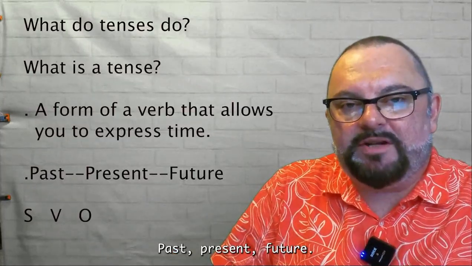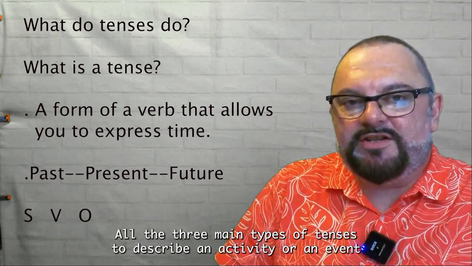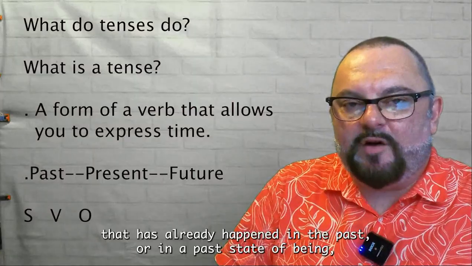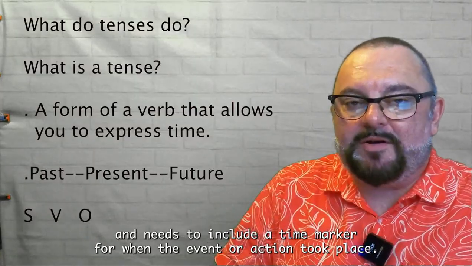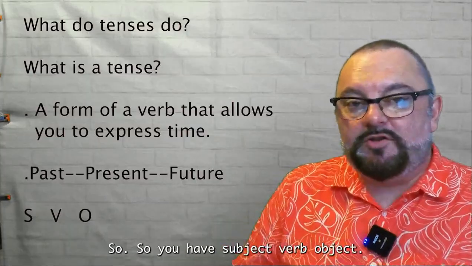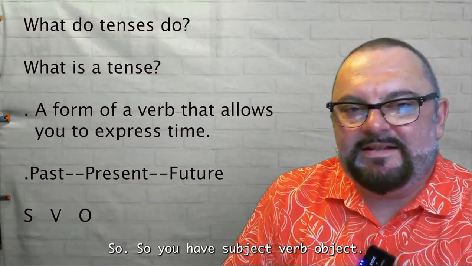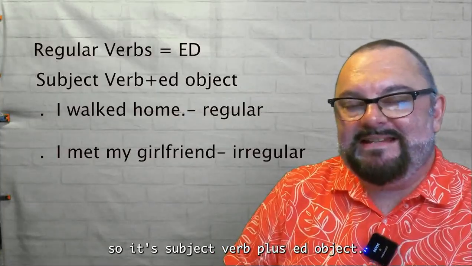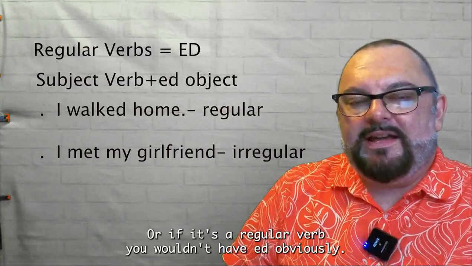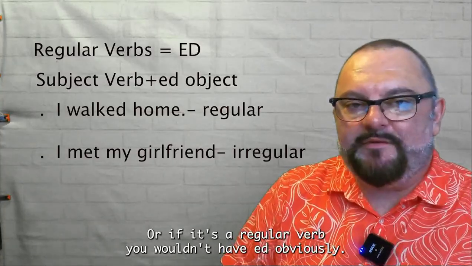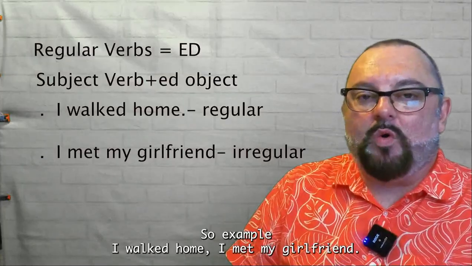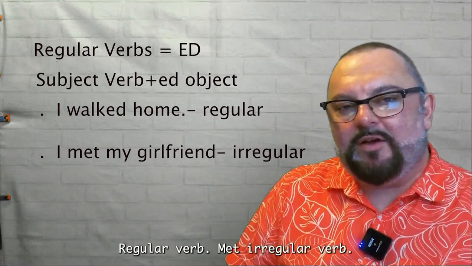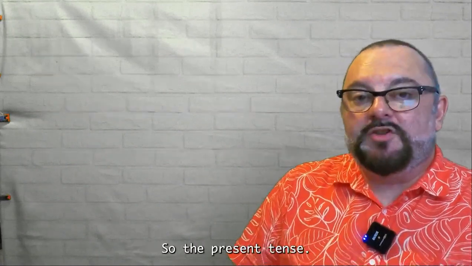Past, present, future are the three main types of tenses. The past tense describes an activity or an event that has already happened in the past or in a past state of being, and needs to include a time marker for when the event or action took place. So you have subject, verb, object. Regular verbs take ed, so it's subject, verb plus ed, object. Or if it's an irregular verb, you wouldn't have ed, obviously. So for example, I walked home. I met my girlfriend. Walked, ed, regular verb. Met, irregular verb.